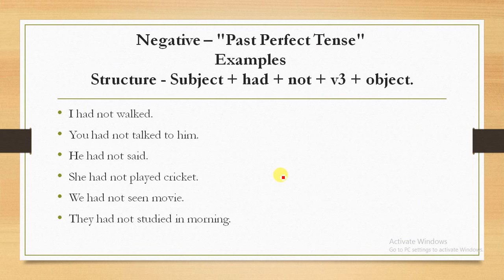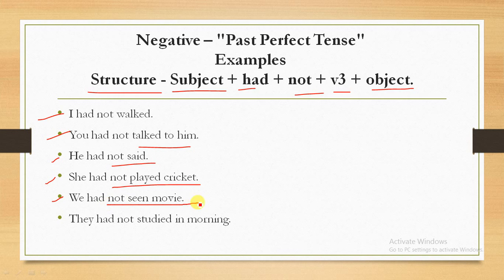So in next slide let's go through some more examples. One more time we will go through the structure, subject plus had plus not plus verb third form plus object. I had not walked, you had not talked to him, he had not said, she had not played cricket, we had not seen movie, they had not studied in morning. So here we will see I, you, he, she, we, they. This is the subject, had is common for all, not is common for all, and this is the verb third form. So here we use some regular and irregular verbs.